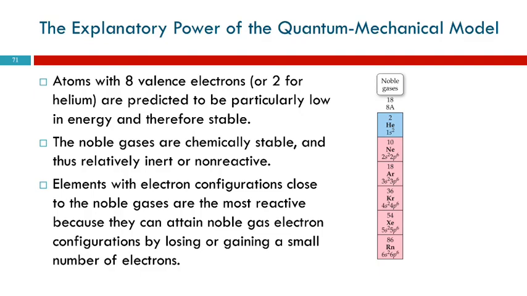So if you have elements that have electron configurations that are almost noble gas configurations, those are going to be very reactive because all they need to do is change a little bit and then they can become extra stable.